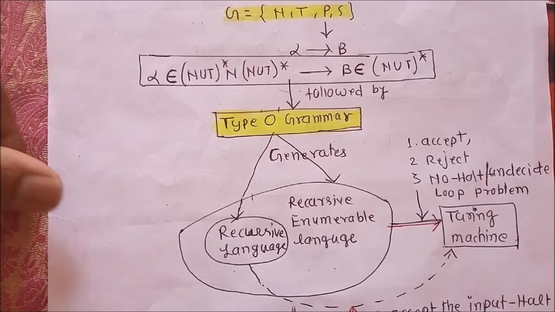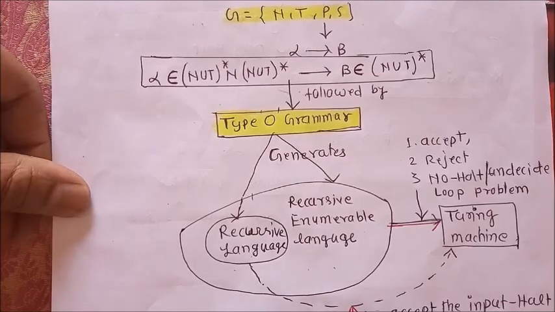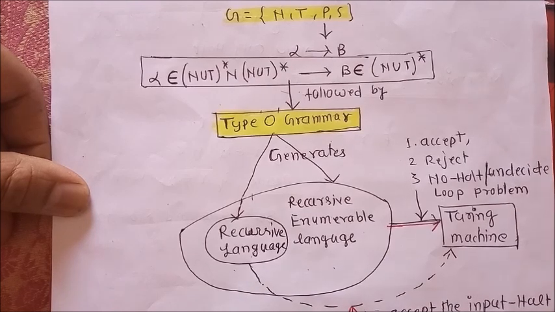Because a recursive language is only used to accept or reject the results. It means a recursive language also supports the halting problem. If you don't understand what the halting problem is, you can watch my previous video on the halting problem.